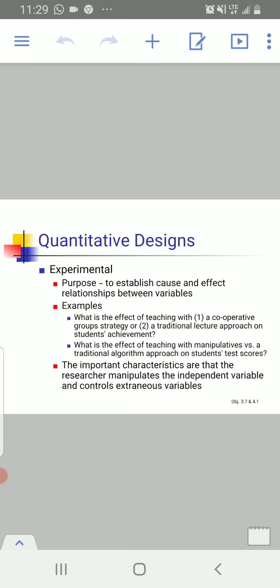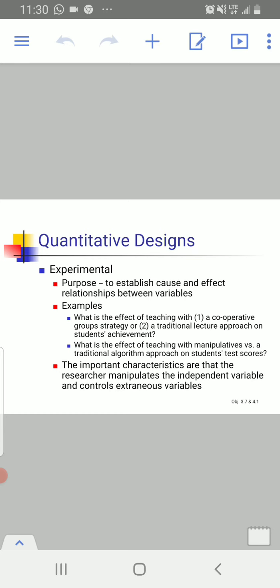So there is a relationship that exists. One variable is teaching method and the second variable is the student's achievement. There is a relationship between these two variables, and what kind of relationship? Cause and effect relationship, that we are trying to observe how methodology can affect the students academic achievement.